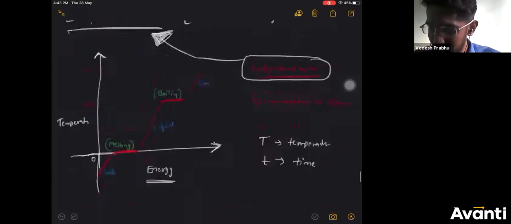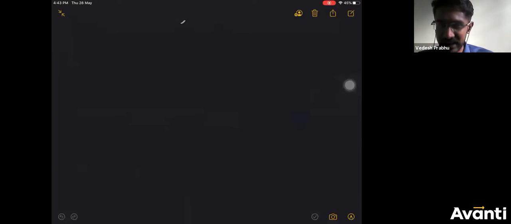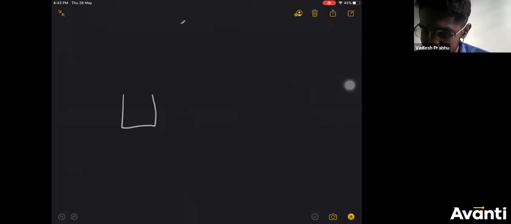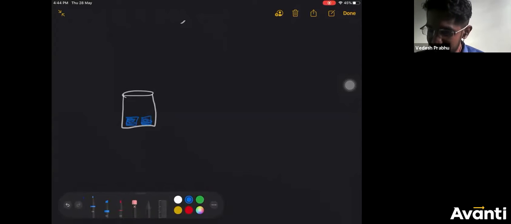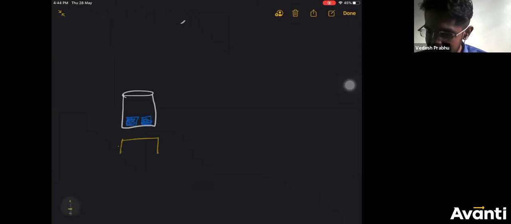So what exactly is this latent heat? Let us try to understand. I will draw the diagram, some rough diagram, so please cooperate. Suppose this is my beaker, and inside this I put some ice cubes. Just imagine these are the ice cubes. And then what I will do is that I will heat it. This is fire. I will heat it.